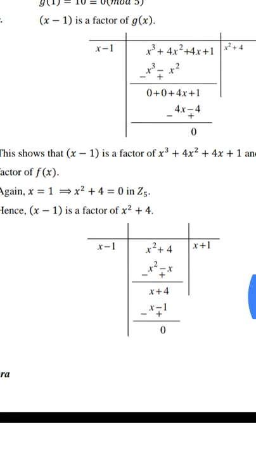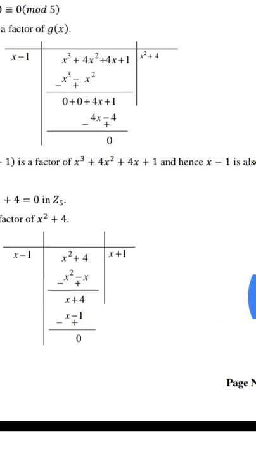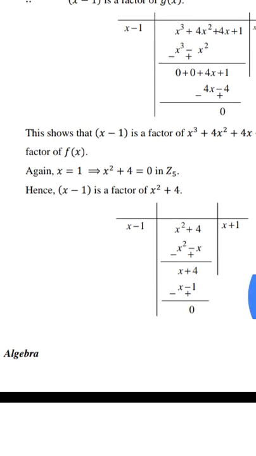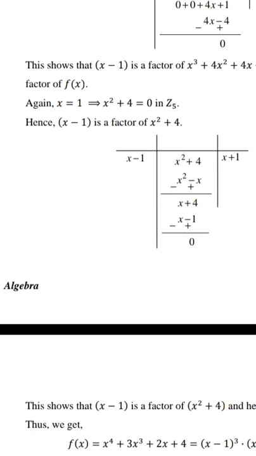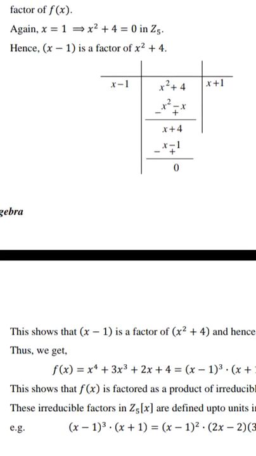This shows that x - 1 is a factor of x^3 + 4x^2 + 4x + 1, and hence x - 1 is also a factor of f(x). Again, for x = 1, x^2 + 4 = 0 in Z5, hence x - 1 is a factor of x^2 + 4.